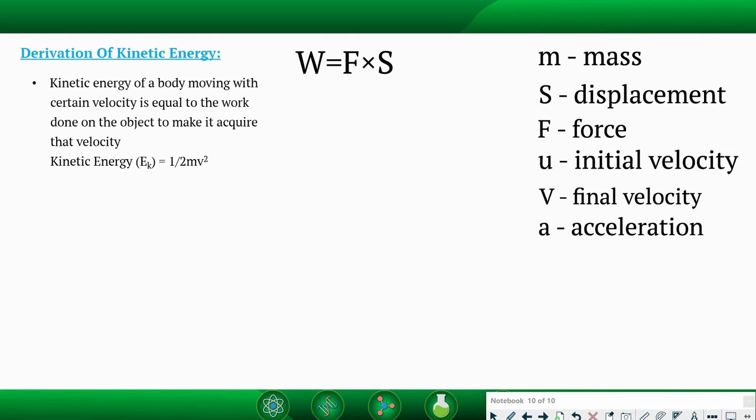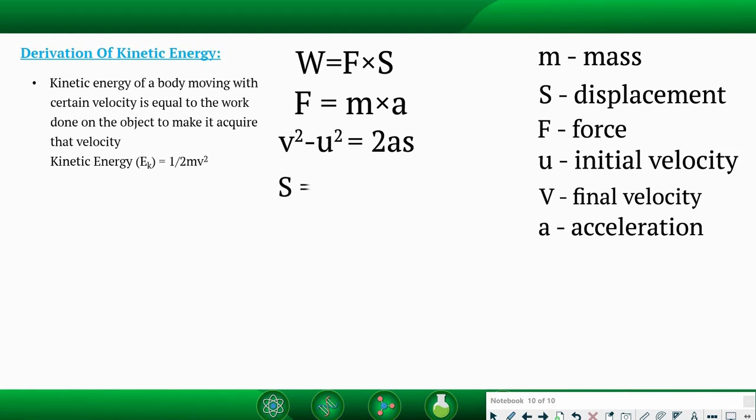With this we can say the force applied on that object to give it that velocity will be m into a. This we know by the definition of force. And using the third equation of motion, we know that v square minus u square is equal to 2as. We will use these three relations.